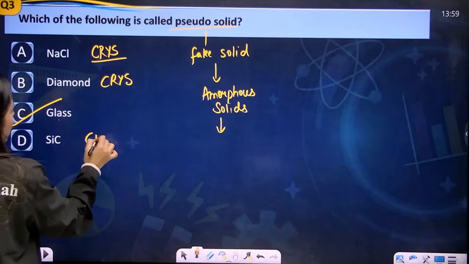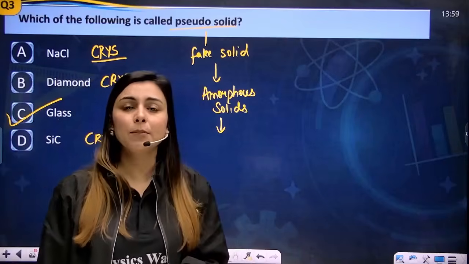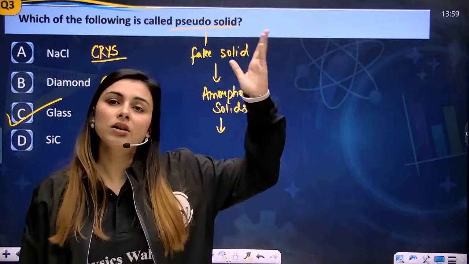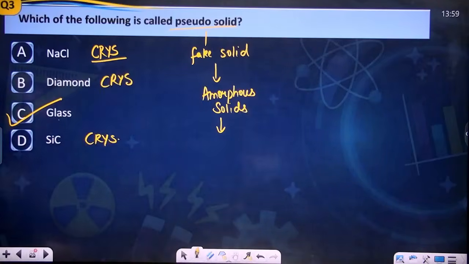Silicon carbide will again be a crystalline solid. I said you only need to remember the amorphous solids example. Rest all will be your crystalline solids. So you're clear with this? Perfect, my dear students. Please write it down, and then we'll move forward.